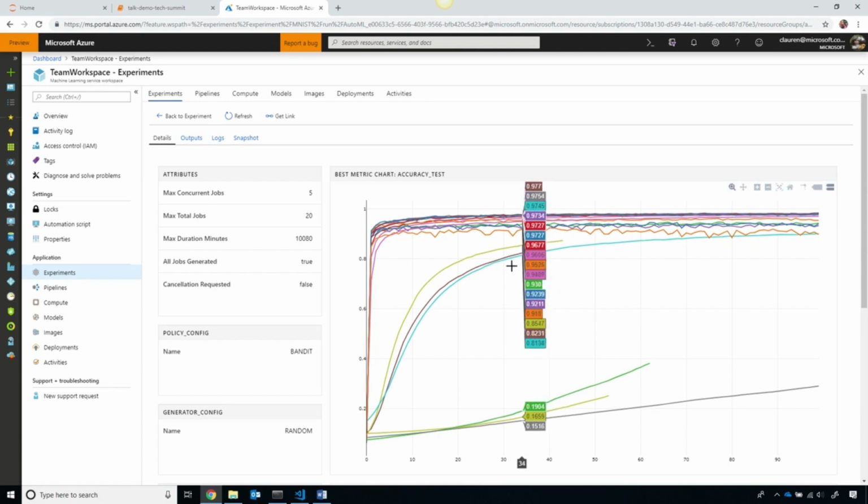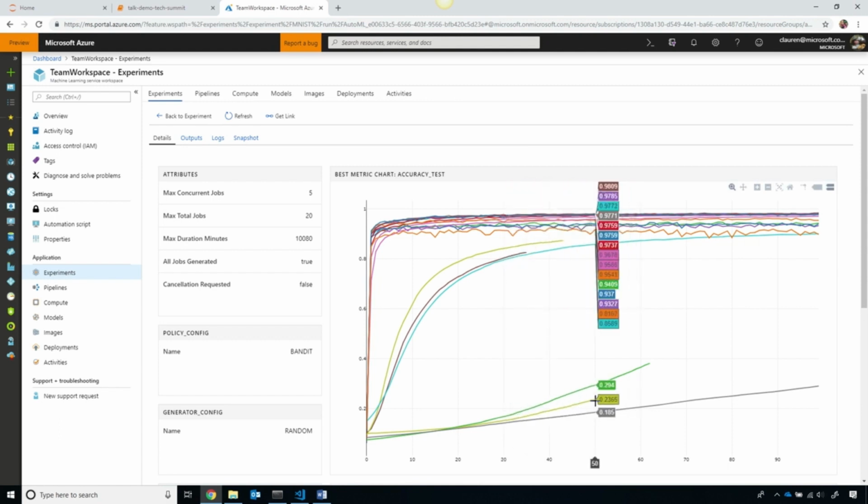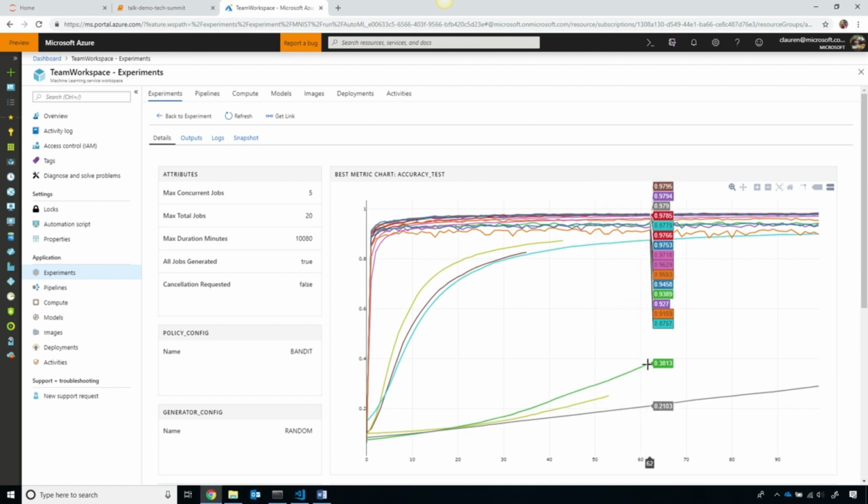You can see that some of these experiments stop early. These lines don't go all the way. And that's because it was not performing as well as some of these other runs. I only want to use the best quality metric out of the whole batch. And there's no point in wasting compute cycles and paying for extra compute when that's not performing well.